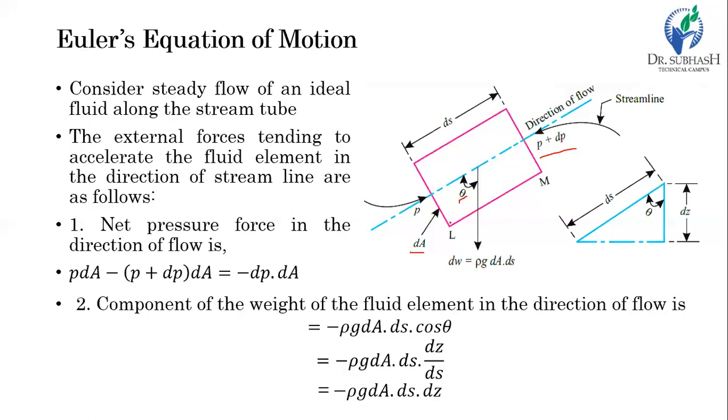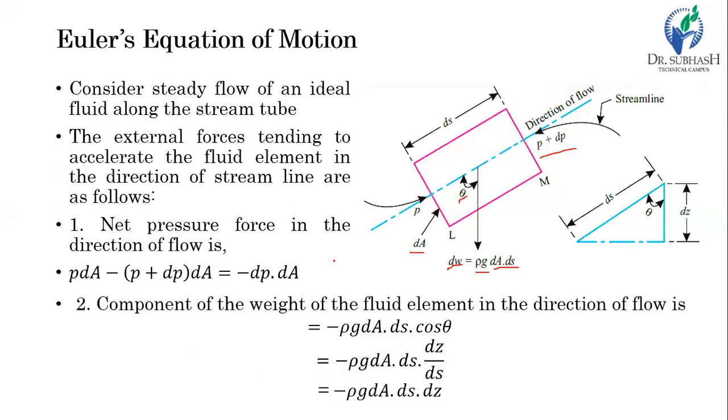Another force is the gravity force, which is nothing but the weight force. Say it is a very small volume, so consider dW as the weight of this volume, which is the specific weight times the volume. So specific weight is rho g, times the total volume dA into ds, where dA is the cross-section area times the length of this control volume.